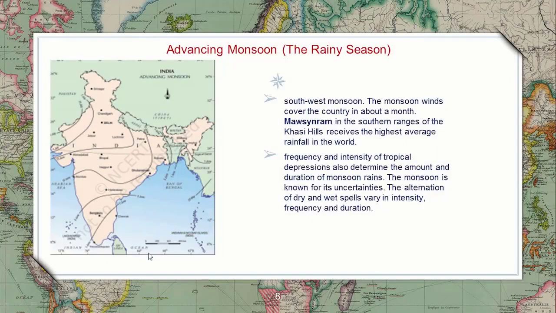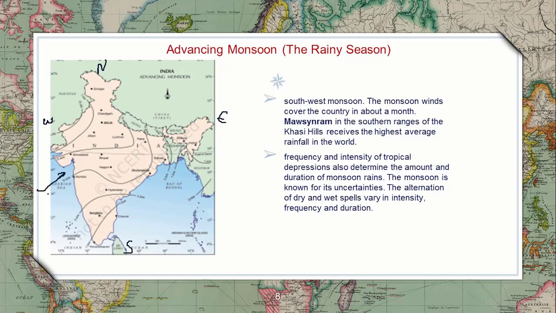Next, advancing monsoon. This is known as the rainy season. If you see, rains are caused by two types of monsoon, that is the southwest monsoon and the northeast monsoon. If you see here, this is north, this is south, east and west. So the winds will be coming from this direction.